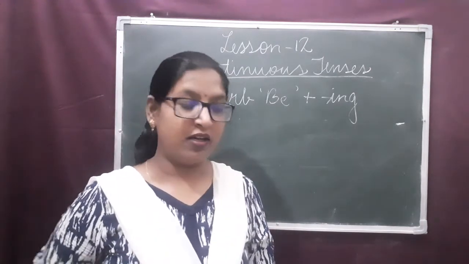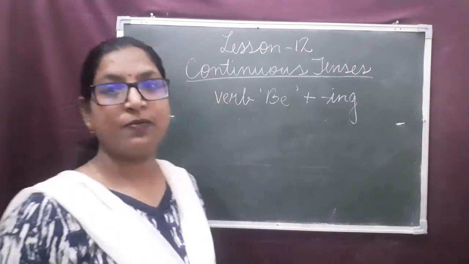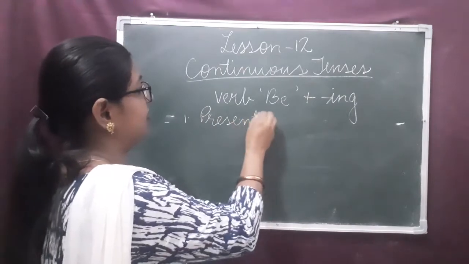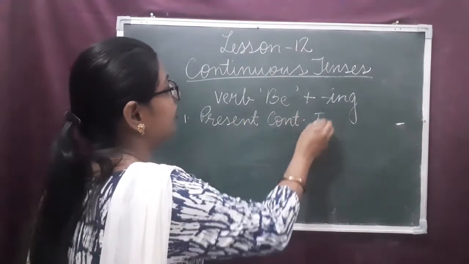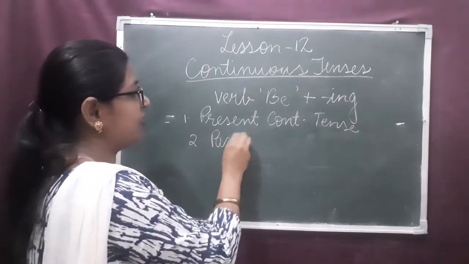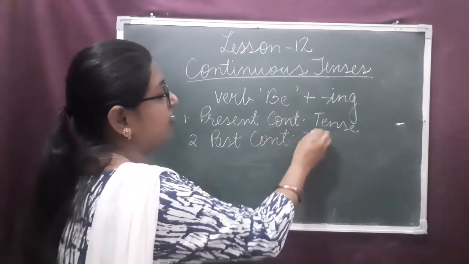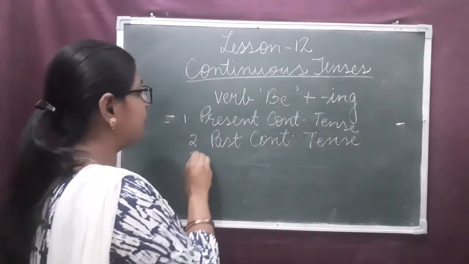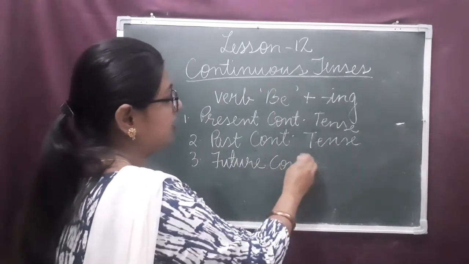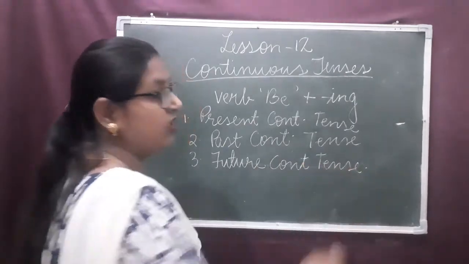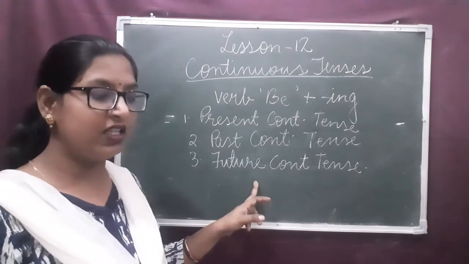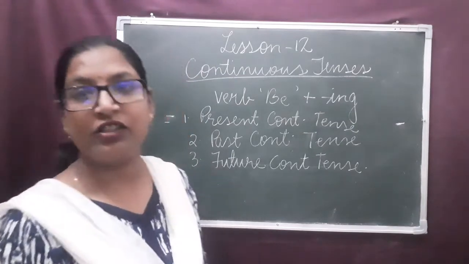Dear children, there are three kinds of continuous tenses. First one is the present continuous tense. I am writing here the short form of continuous. Second is the past continuous tense. And third one is the future continuous tense. Clear? There are three continuous tenses: present continuous tense, past continuous tense, and the future continuous tense.